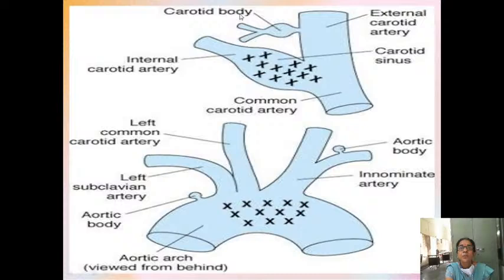This is the carotid body, and this is the aortic body. Chemoreceptors are present in these, and they are very sensitive to the chemical composition of the blood. Any change in chemical composition, blood oxygen has decreased, carbon dioxide has increased, they will react. So how do they react?